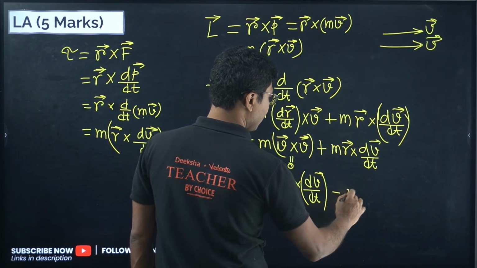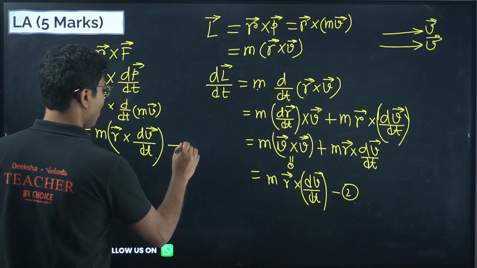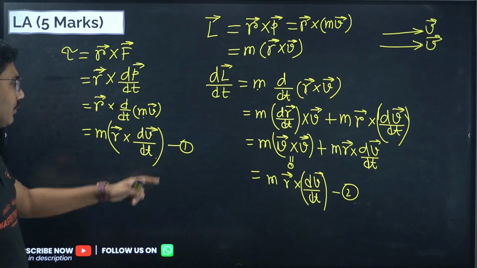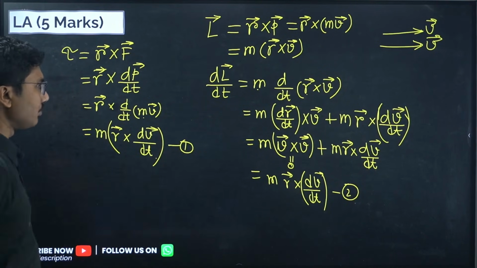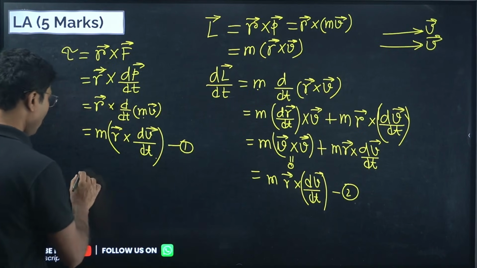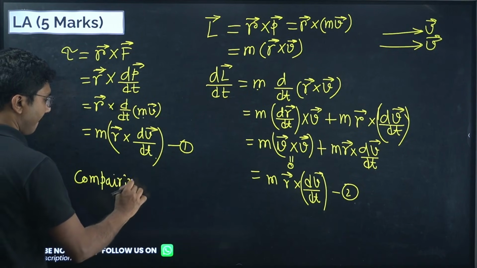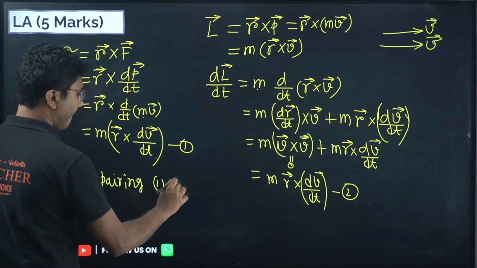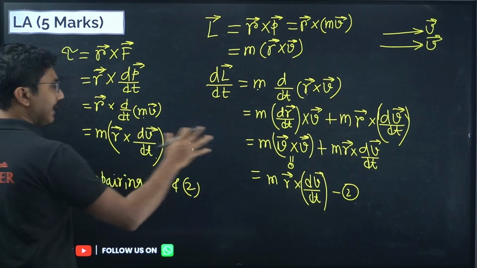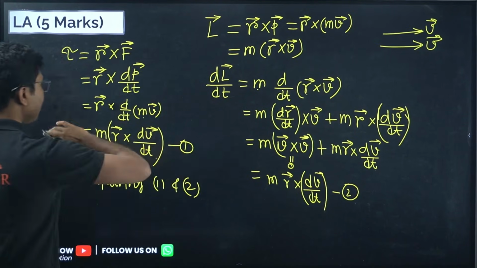So this is our equation number 2, and this is equation number 1. If you compare these two equations, comparing 1 and 2, we see that the right hand side is the same, so the left hand side must be the same.